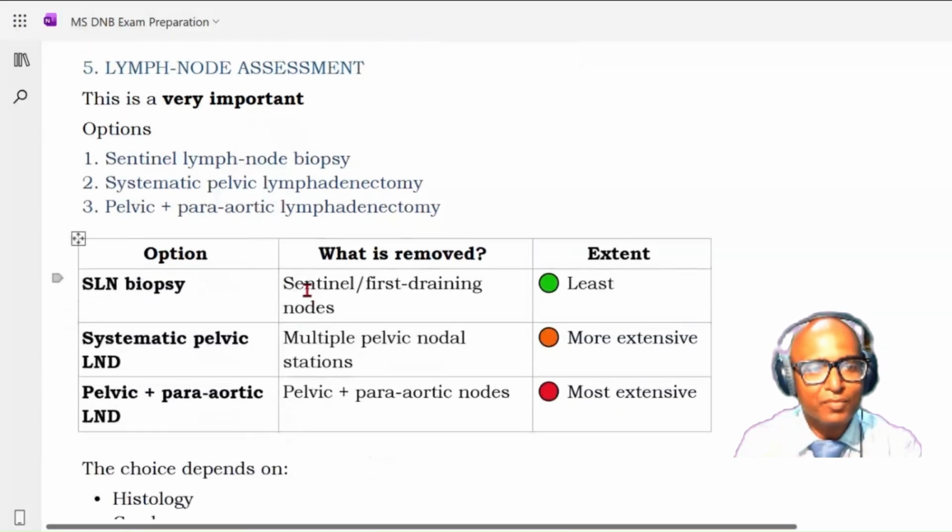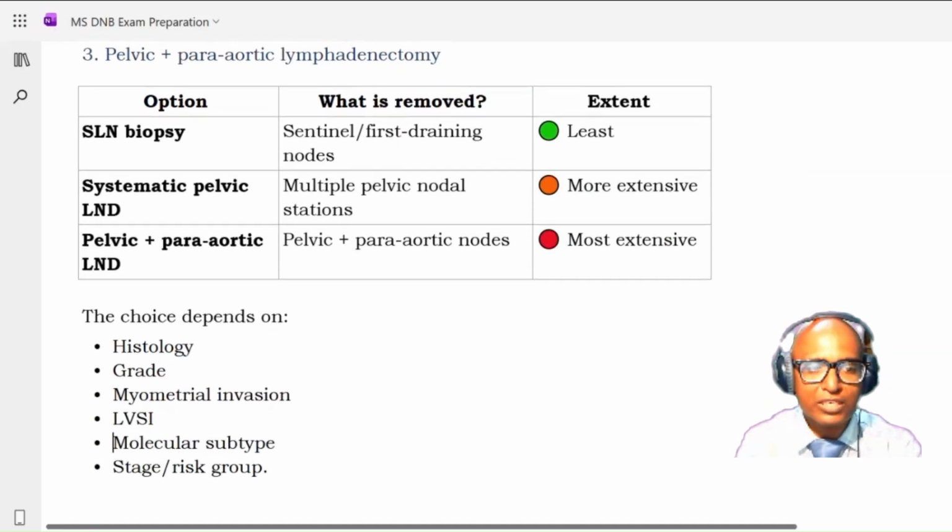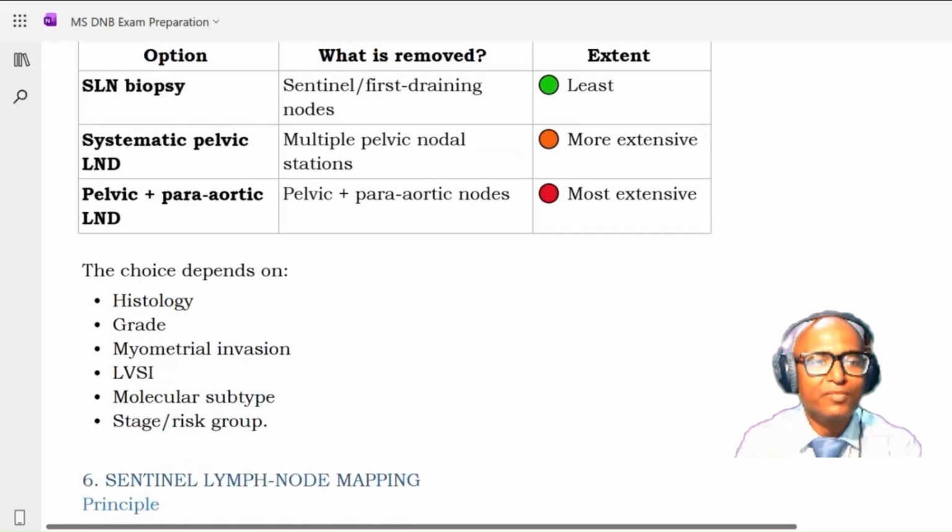So in SLN biopsy, the sentinel or the first draining lymph node is removed, and that is the least extensive procedure. Okay. Then next is the systematic pelvic lymphadenectomy. Here multiple pelvic nodal stations are removed, and this is more extensive. And third is a pelvic plus para-aortic lymphadenectomy. Here pelvic plus para-aortic lymph nodes are removed, and this is most extensive. Okay, so this concept is very important. You can take a photograph of this. The choice will depend upon the histology, the grade, the myometrial invasion, LVSI, molecular subtype, stage, and the risk group.